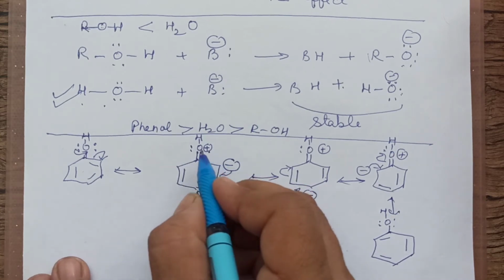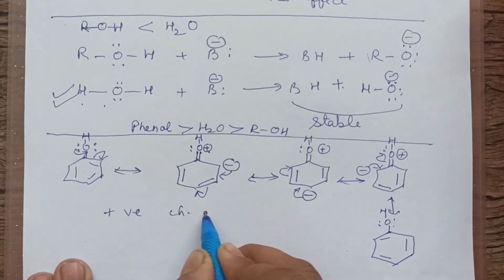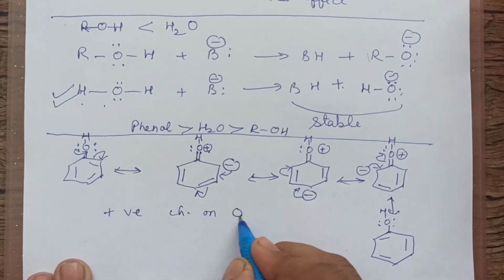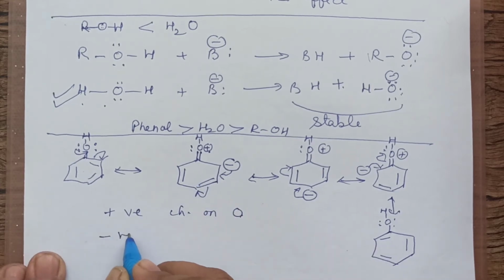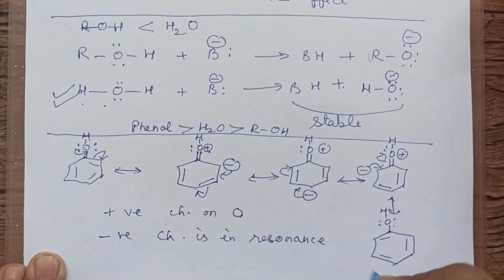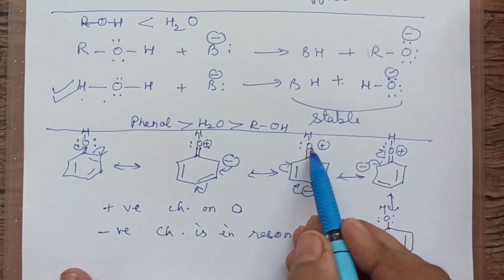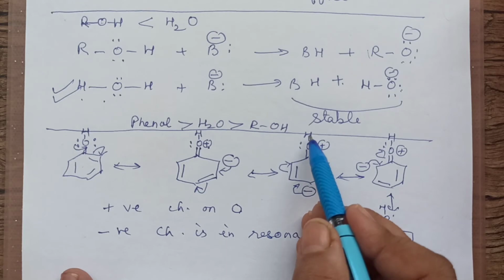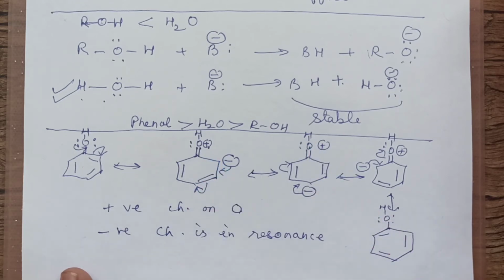This is one thing, right? The positive charge on oxygen. This is one reason. Another point is the negative charge is resonating. The negative charge is in resonance. You can find in the structures it is in resonance, it is moving along the ring. So it is not there on the oxygen atom. So when it is not there on the oxygen atom, if this were more negative, it would hold H tightly. It is not remaining on oxygen, it is moving on to the ring.